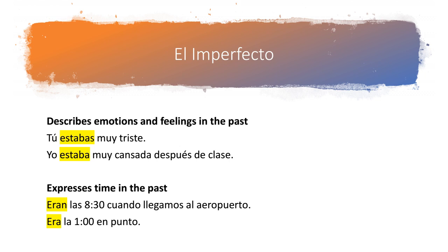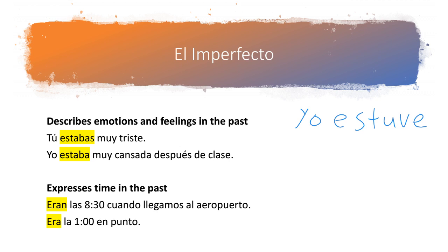Like I said, there's very few times when we would want to use el pretérito to describe our emotions. One example would be yo estuve enojado en el momento. So I'll put that over here on the side. Yo estuve. So I was, but I'm using the preterite form of the verb estar. Yo estuve enojado en el momento. I was angry in the moment. Because I'm talking about a very specific time frame when I was angry, and I'm wanting whoever I'm telling that to know that I was only mad then and I'm not mad anymore. So it's a completed past action. I would use the preterite tense. There are obviously other situations where you would use the preterite tense to talk about emotions too, but most of the time, you'll just use the imperfect tense.